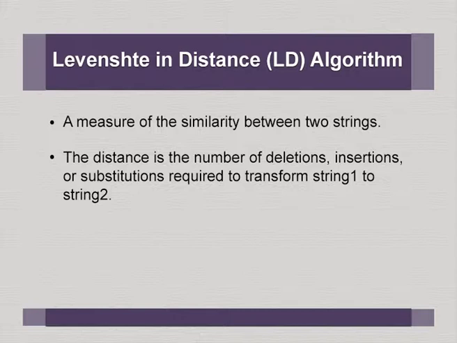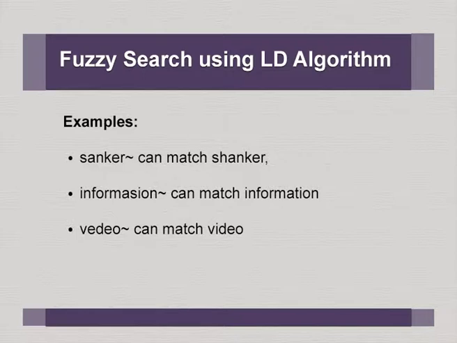So, the distance is the number of deletions, insertions or substitutions required to transform string 1 to string 2. For example, if you enter Shankar and tilde, that is approximately this is the spelling, probably I am not sure of the spelling.